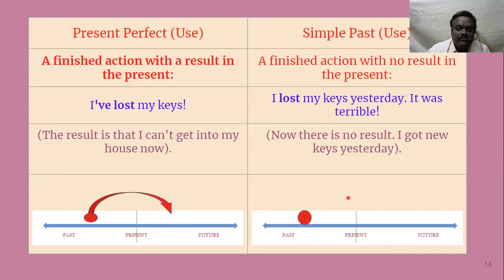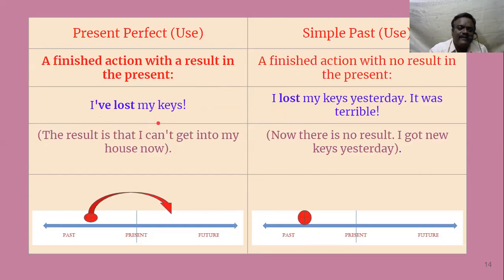And there is another rule: a finished action with a result in the present. A finished action, it is finished, but the result is still reverberating, or it is showing. Okay, it is impacting the present. In that case, we use present perfect. And if it has no effect in present time, then we use simple past tense. Here I have taken two similar sentences to explain. One is, I have lost my keys. I lost my keys yesterday. What is the difference?